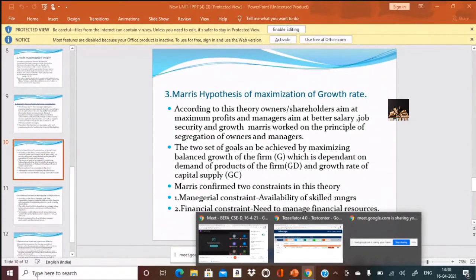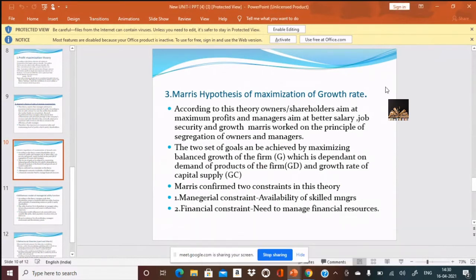What do you mean by constraints? Constraints refer to two drawbacks. The first one is managerial constraint. Managerial constraint refers to the availability of skilled managers. So it is very important for each and every company to manage talent. Talent management is one of the tedious tasks done by companies. Why? Because a person who has skill, capacity, and knowledge will definitely survive anywhere. But how does the company manage such talent so that he sticks to the same company? So availability of such skilled managers is very important.